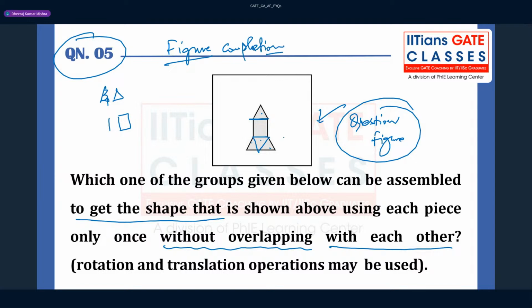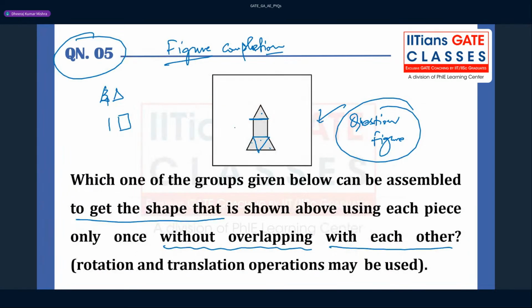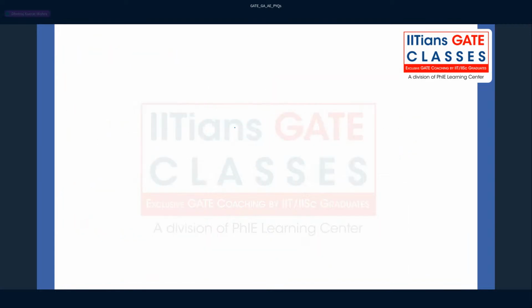Okay. So question figure is given. From the answer figures, you have to just assemble these pieces to get the exact figure, right? So it's a question based on your observation, that's it. Okay, so it should not take much time to solve the question.